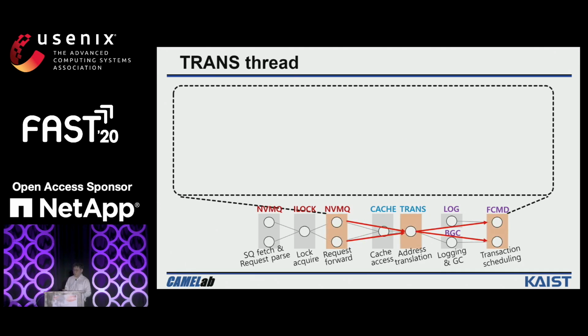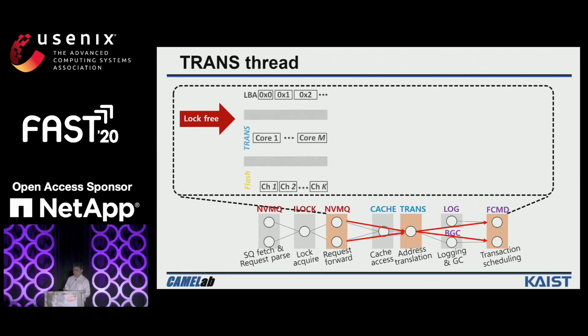To address these challenges, we can use lock-free designs in the trans threads. To enable parallel processing in the trans threads, we can split the logical address space into chunks, and the pages are spread to the different trans threads by modulating the address with the number of trans threads. Different trans threads can also map their information to the different blocks of the channels through the modulo.